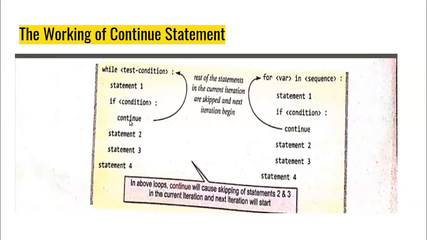In the last example you saw that it immediately comes out of the loop if we give the break statement and executes statement 4. While if Python encounters the continue jump statement, it will skip the remaining statements, statements 2 and 3, and jump to the next iteration. Like this, it does all the iterations until the test condition is met, and once the test condition is met, it comes out of the loop and executes statement 4. While in the break statement, it immediately comes out of the loop and executes statement 4.